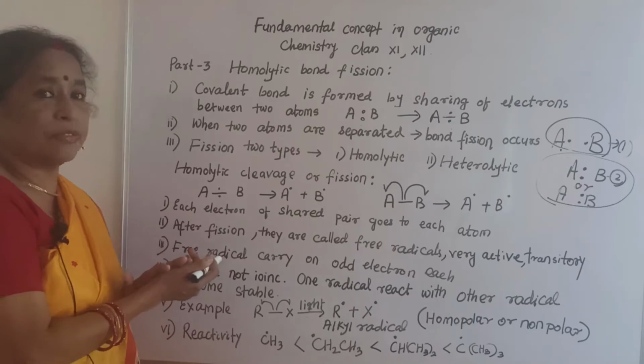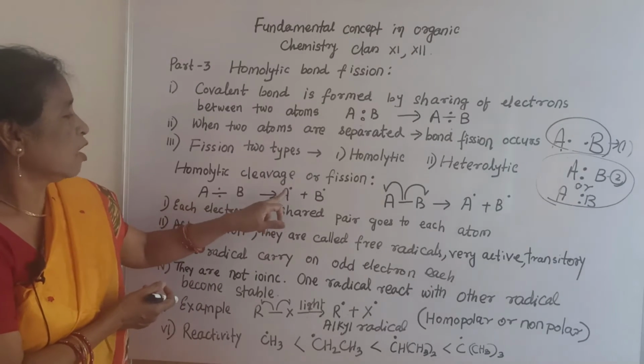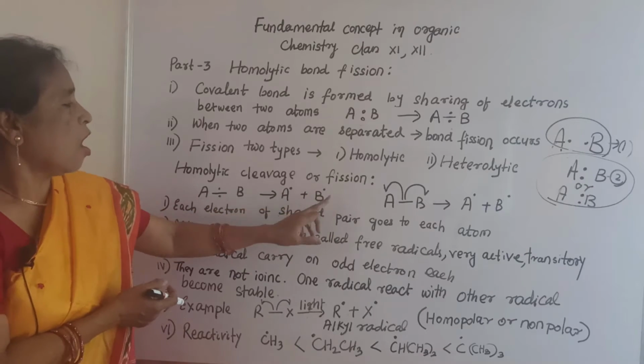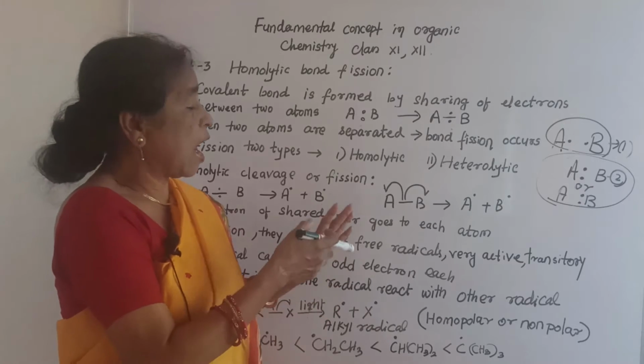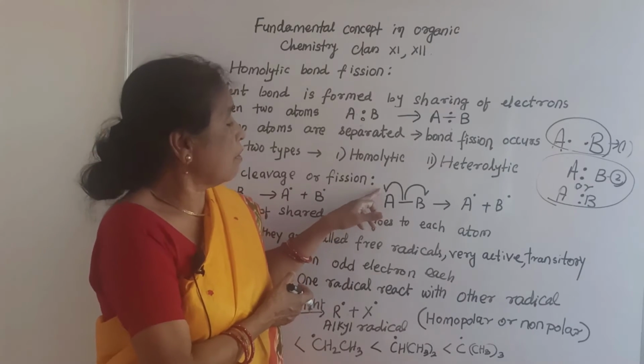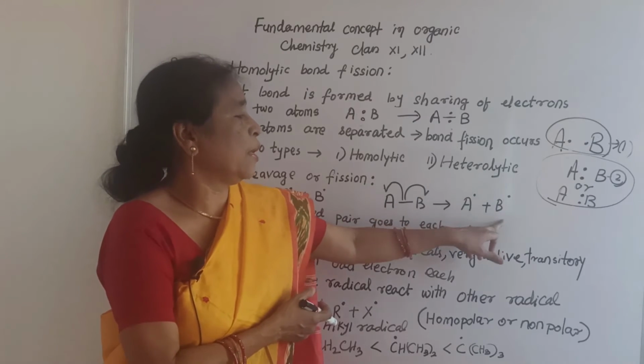In homolytic cleavage or fission, one electron comes to A and one electron comes to B. To show the movement of electrons, we use a half-headed arrow, and we get A dot and B dot.